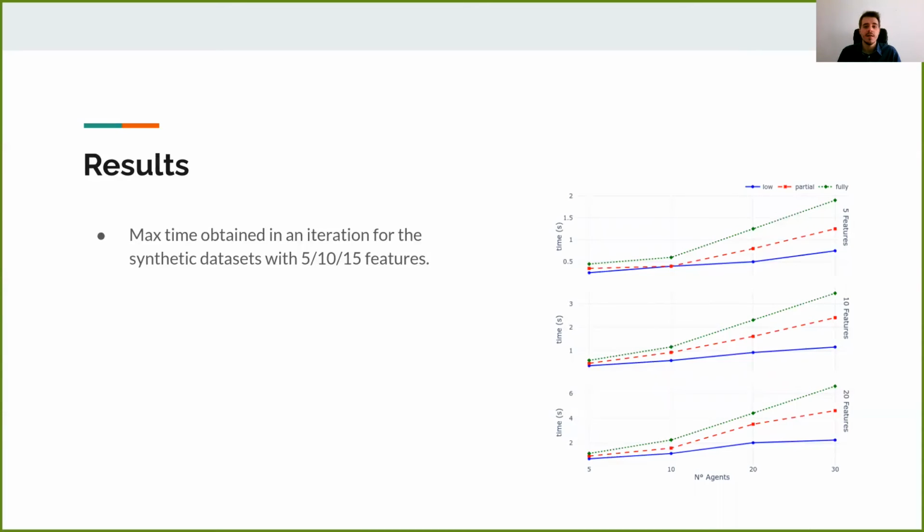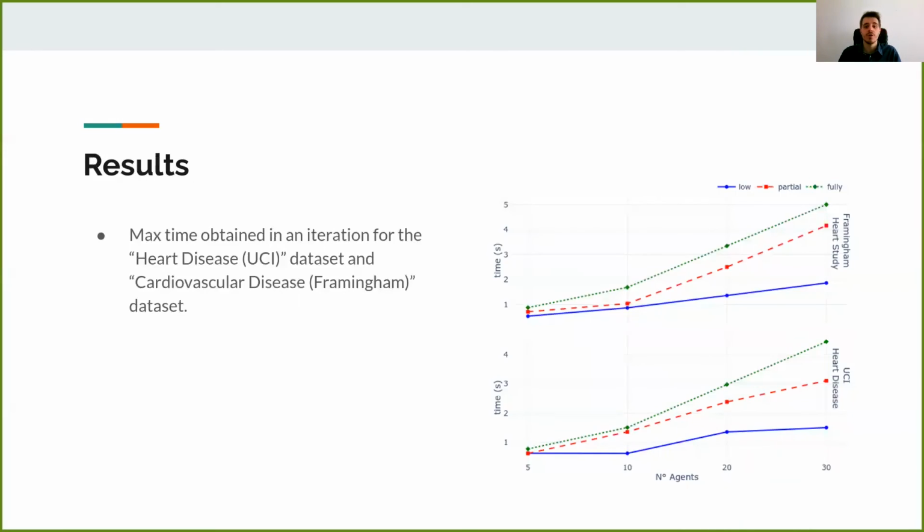So in this chart, we present how the total time that we added increases with the number of features, the number of agents, and also with the number of edges, that is the network topology, among the 3 different network topologies that we consider. We also obtain the same dependency for the other 2 datasets.